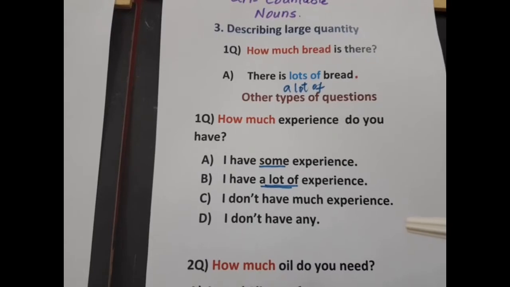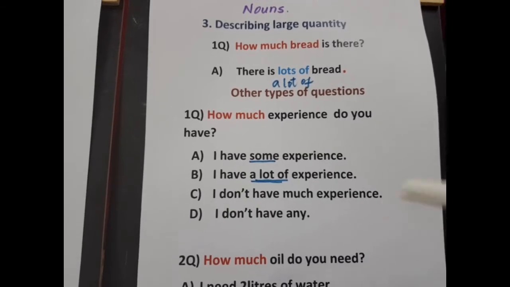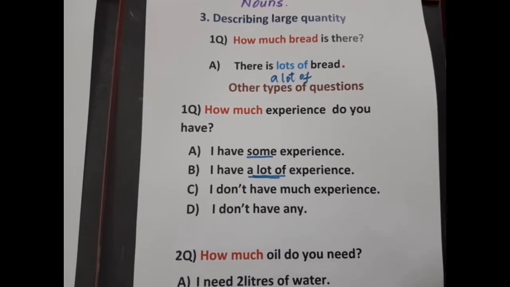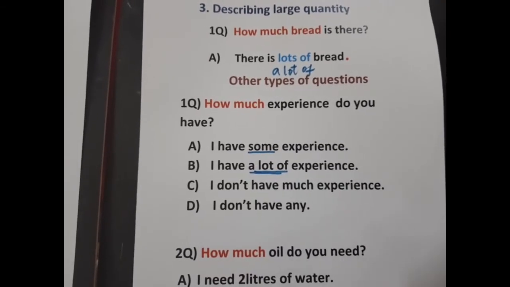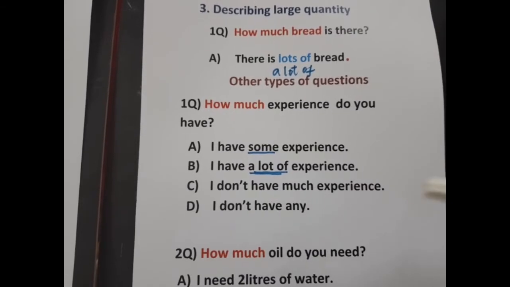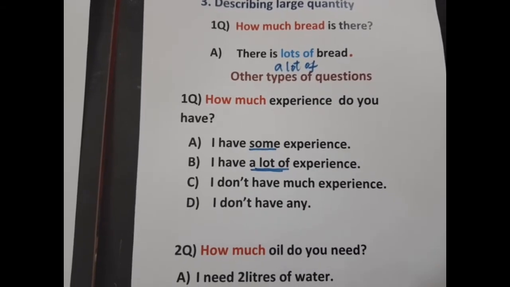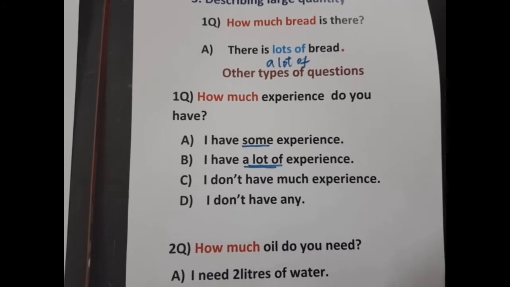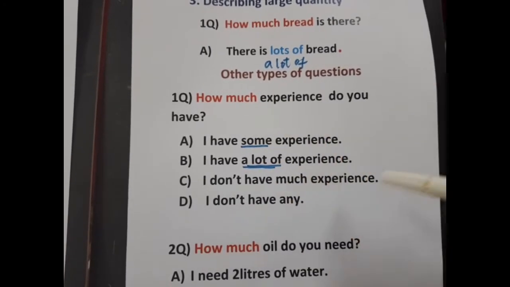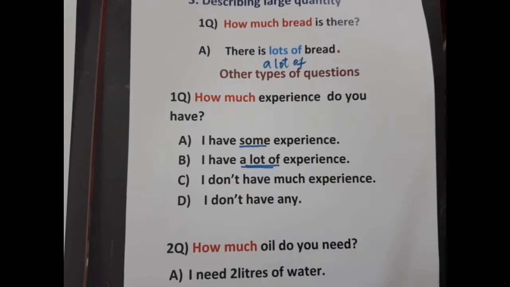Let's see the other uncountable noun examples now. For example, if I take homework, you can ask the question like how much homework do you have, or how much homework do you get in school. Or if I take the example of money, money is also uncountable, so we can ask the question like how much money is needed to start a business. Or if I take the example of danger, I can ask the question like how much danger is COVID-19. So all these are uncountable, and with uncountable nouns we use how much.